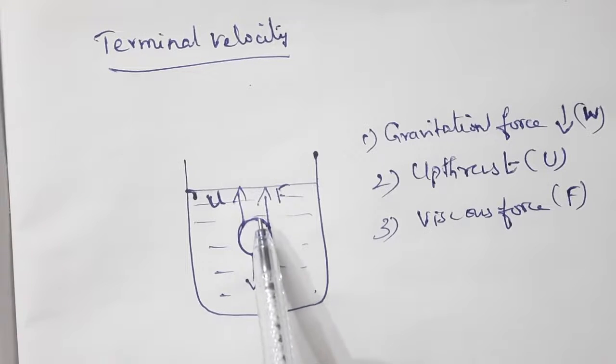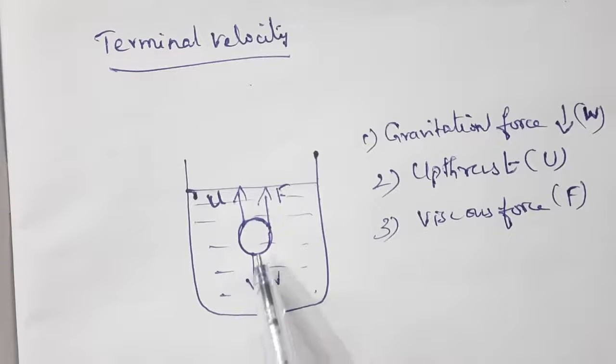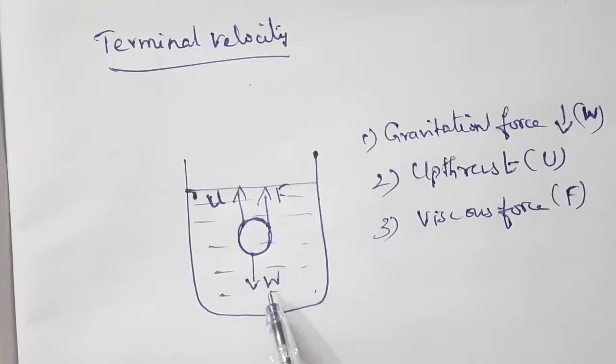At first, the acceleration in the downward direction will be higher. It is going very fast, so the velocity of the sphere increases, and the viscous force also increases.